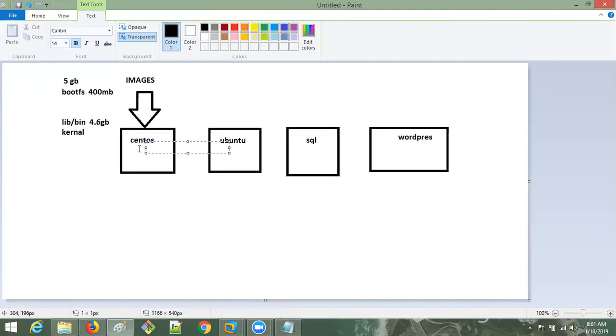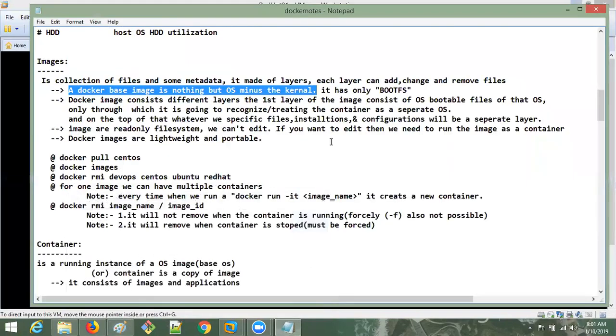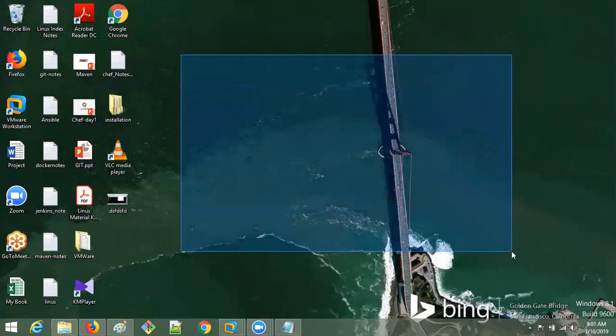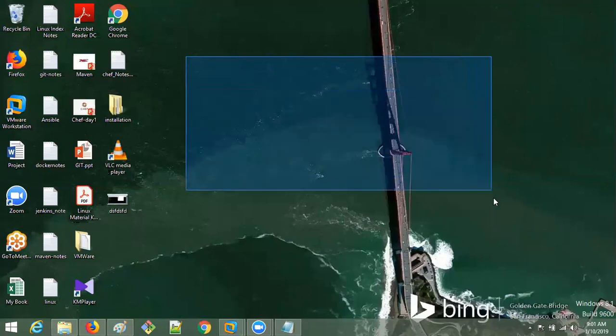It's going to use the host operating system's library and binary files. Host operating system means this is my host operating system where I installed Docker. For this Windows system, we also have library and binary files now. So it is going to use this Windows library and binary files.